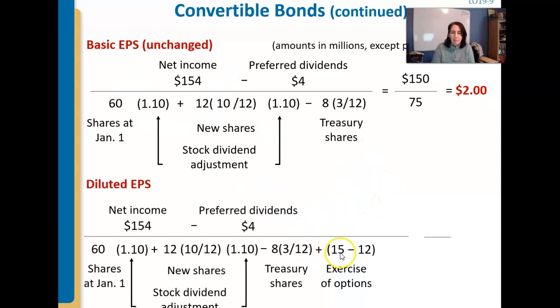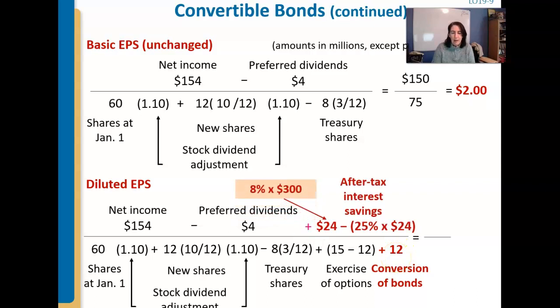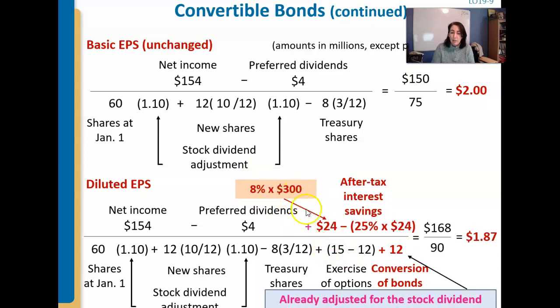But this is what we had so far in our diluted earnings per share from before, and now let's add the new stuff. The 12 million additional shares come from converting the bonds. And that's where it gets even more interesting. 8% of the $300 million, that's the interest I said we no longer had to pay out, the bond interest. So really that's a plus. We'll have more net income, more money.